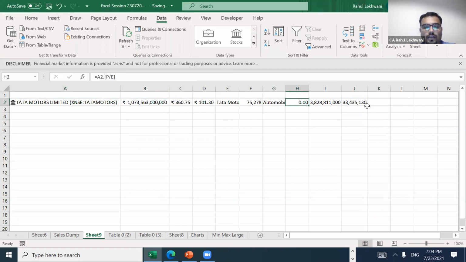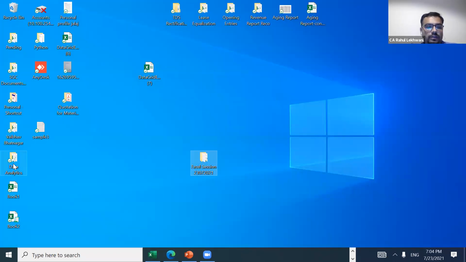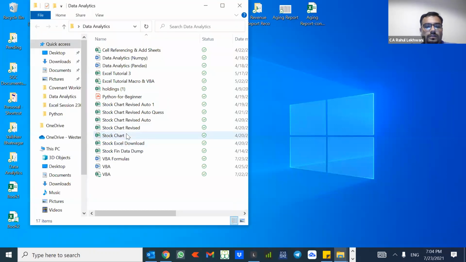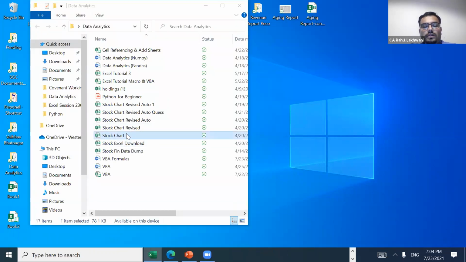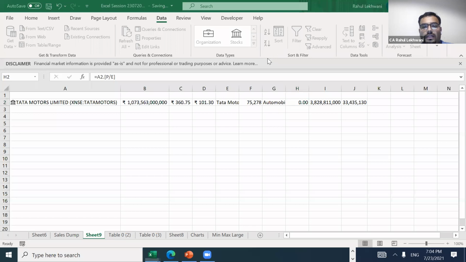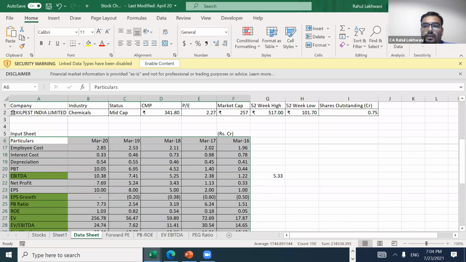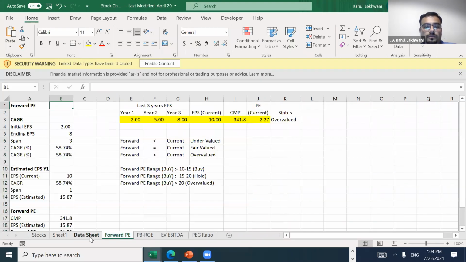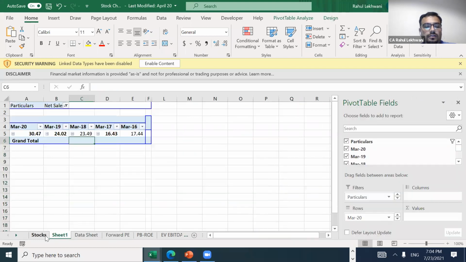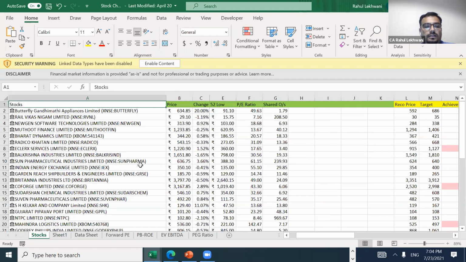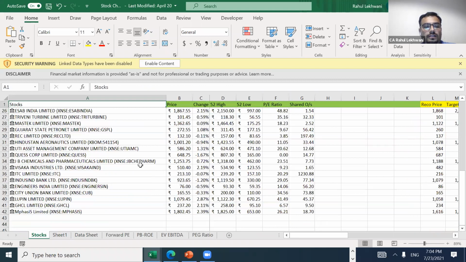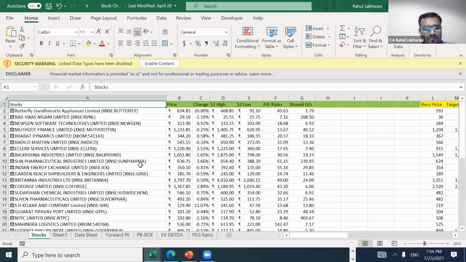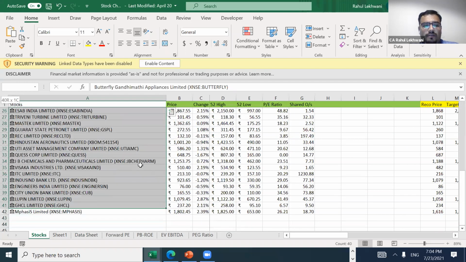Likewise, I have prepared the whole sheet, in which I have all NSE stocks, and all the formula-based workings are there, so that they can see. This is the sheet, with the various stocks that I wanted to have.